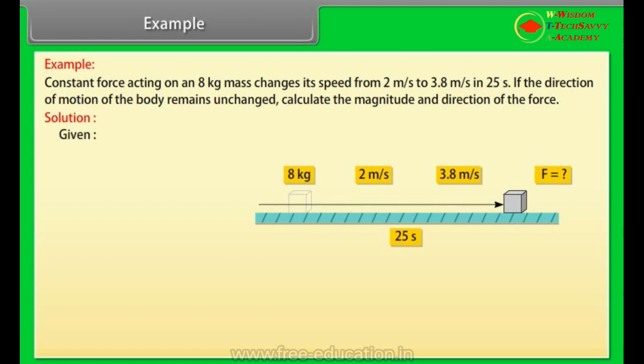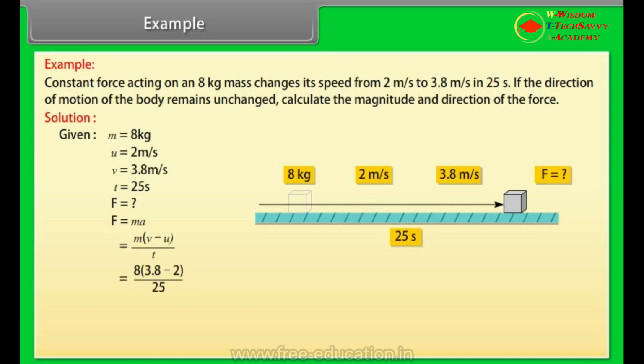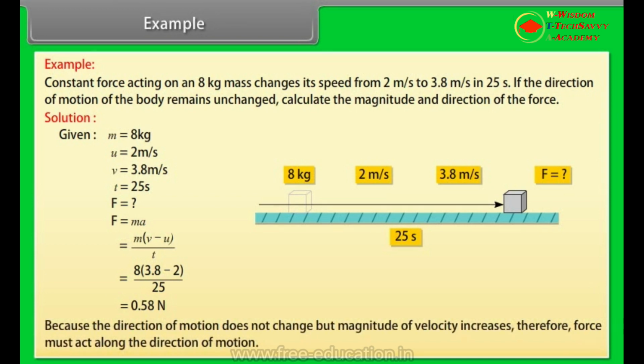Given values are: m is equal to 8 kg, u is equal to 2 meter per second, v is equal to 3.8 meter per second, t is equal to 25 seconds. F is equal to ma is equal to m into v minus u divided by t is equal to 8 into 3.8 minus 2 upon 25. Force is equal to 0.58 Newton. Because the direction of motion does not change but the magnitude of velocity increases, therefore the force must act along the direction of motion.